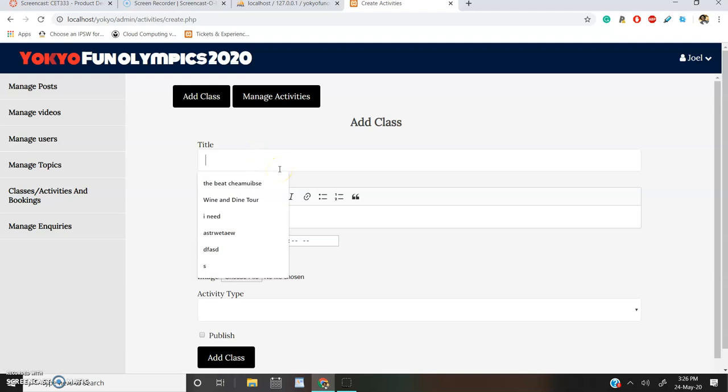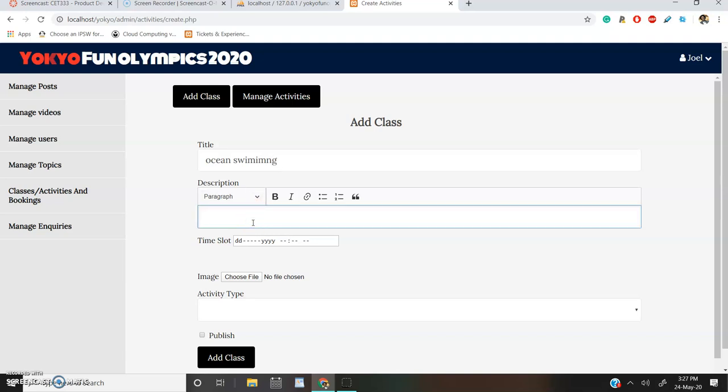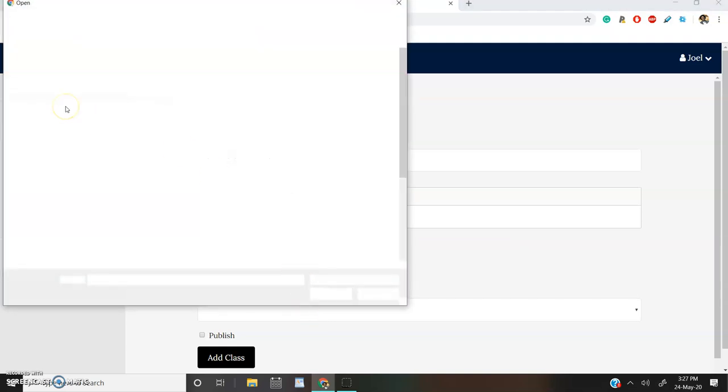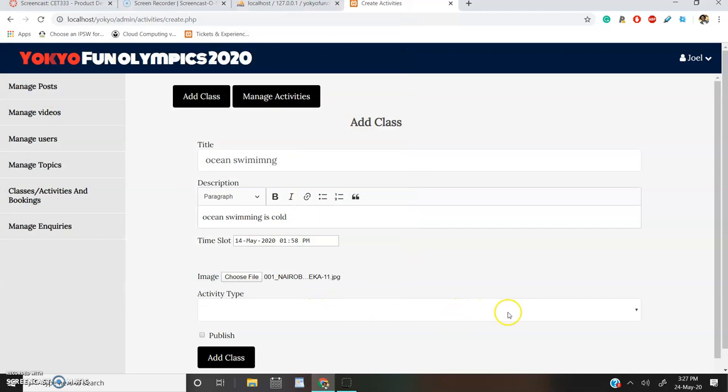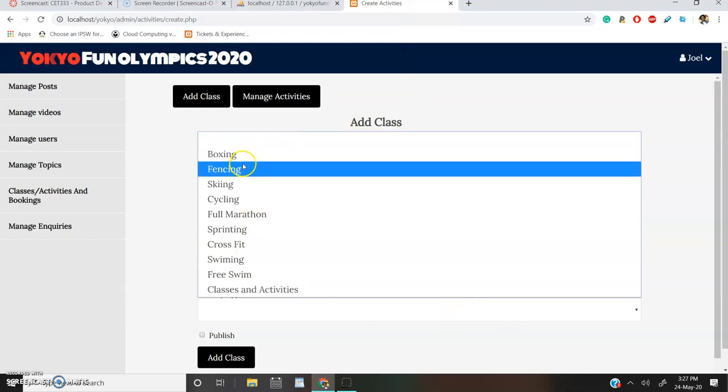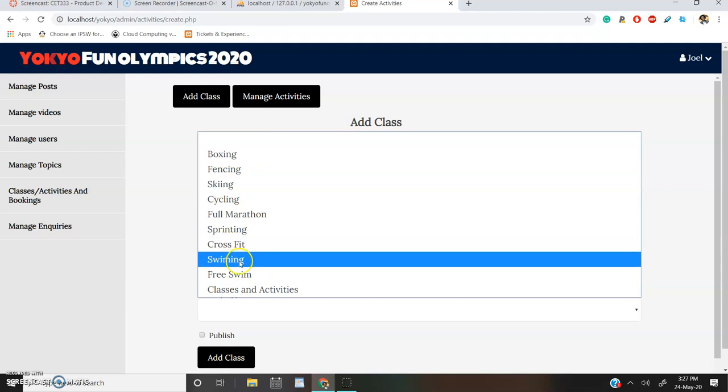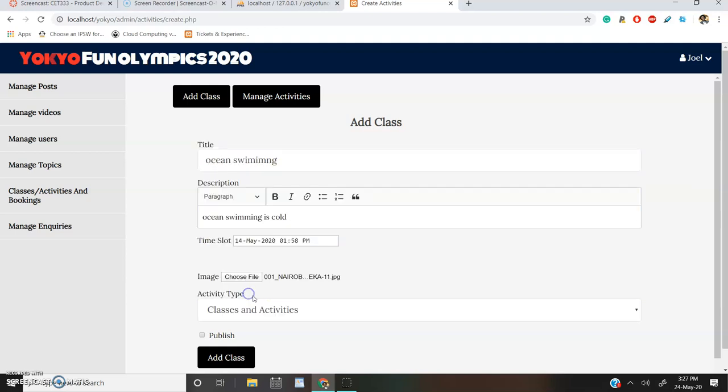And let's say ocean swimming, and we'll give a description. Ocean swimming is cold. And here we can decide what time it's going to be. Let's give it a random time here, PM. Choose an image. For the sake of time here, I will just select any random image that comes. And let's say this activity is under classes and activities. We can put it pretty much under any category, but let's put it under classes and activities because that's what it is.